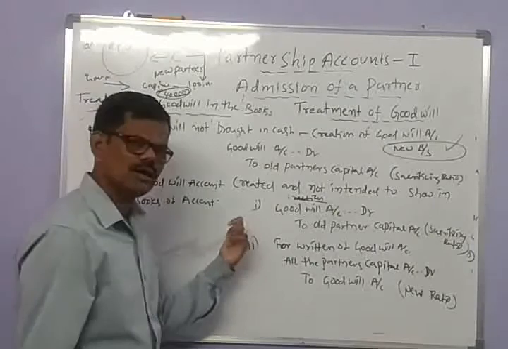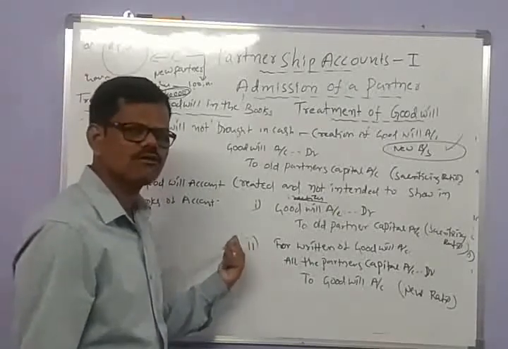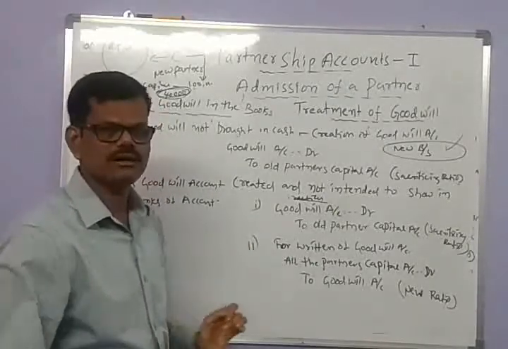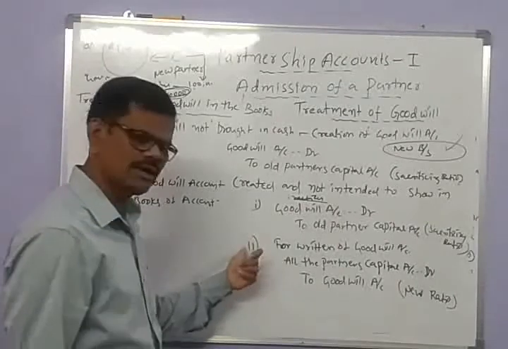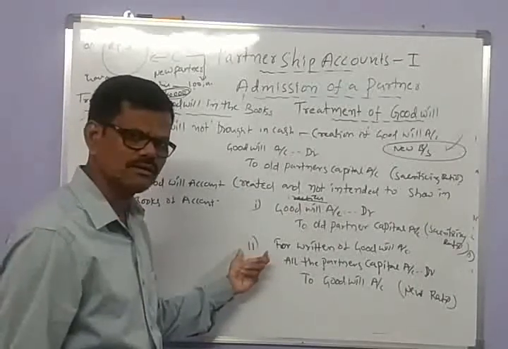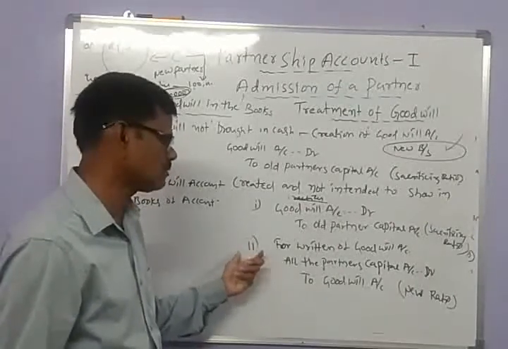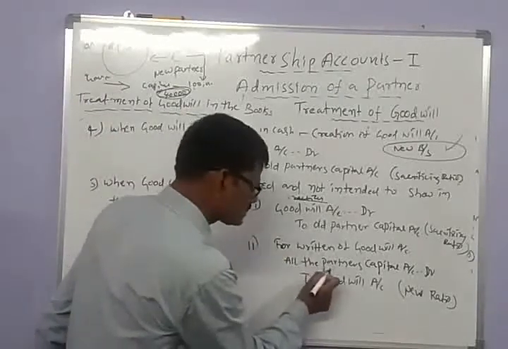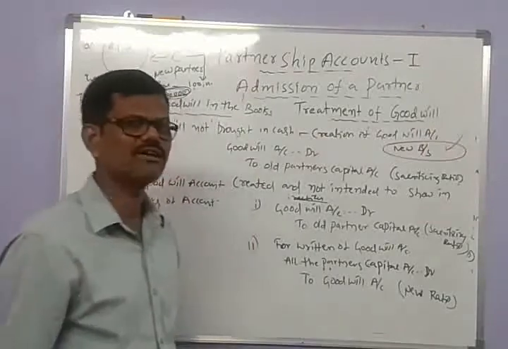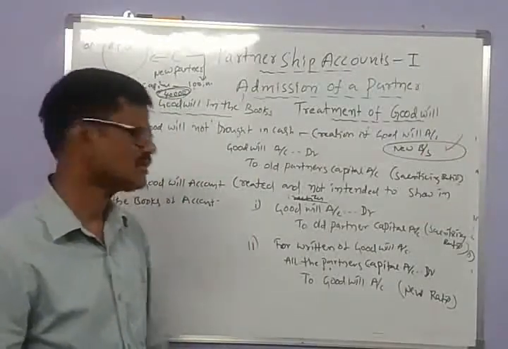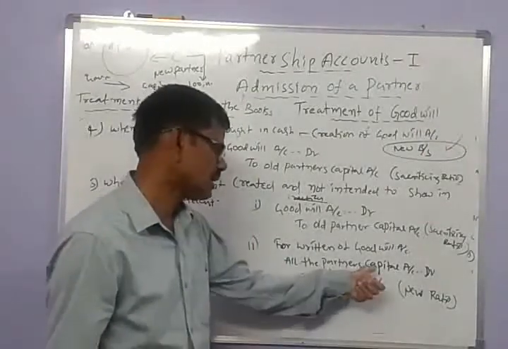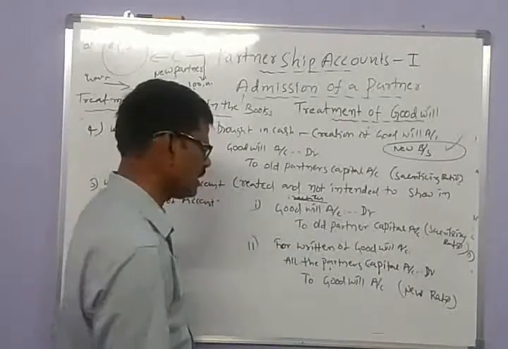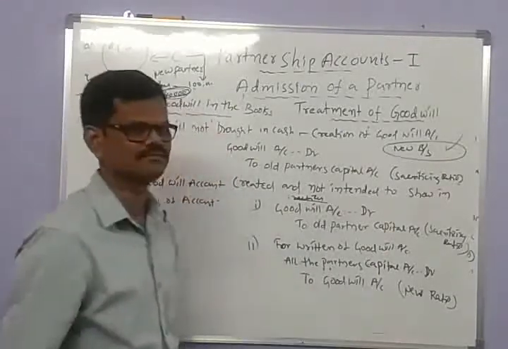But then immediately the goodwill account is written off. At the time of writing off the goodwill account, all the partners capital accounts are debited, including the new partner. So all the partners capital accounts are debited and the goodwill account is credited.